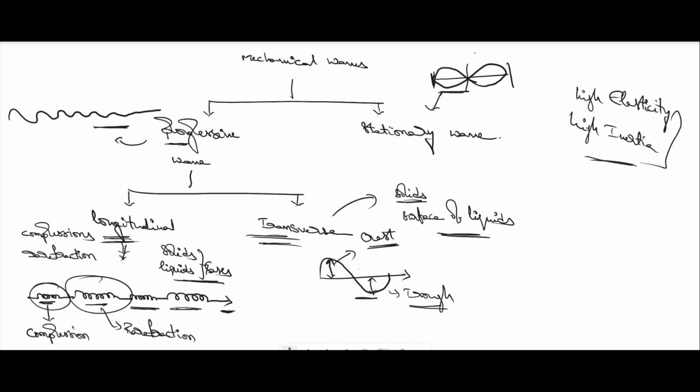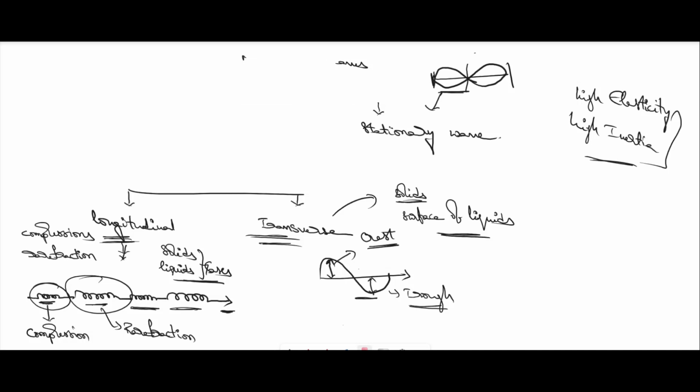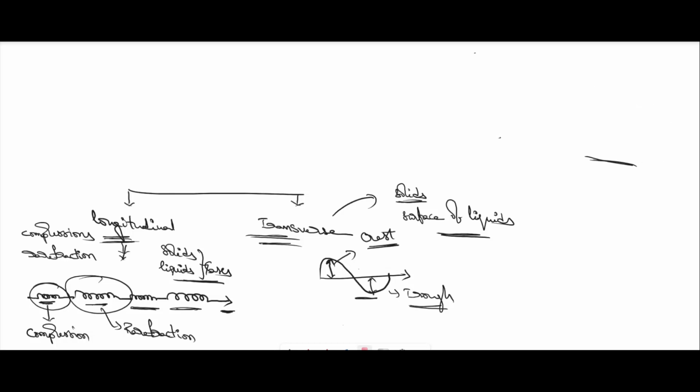Surface of a liquid. Since liquids as well as gases do not possess shear strain, the transverse waves can be propagated only in solids as well as on the surface of liquids. These are the major differences between longitudinal and transverse waves. Now, based on that, we are going to discuss some basic definitions which are useful to us throughout this chapter.